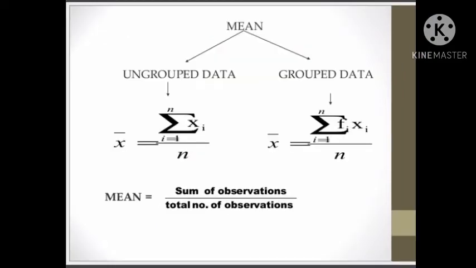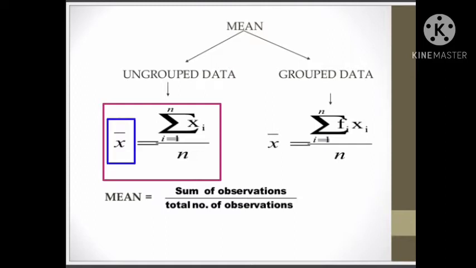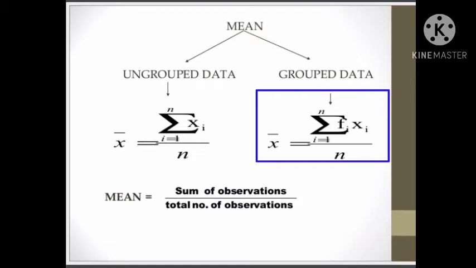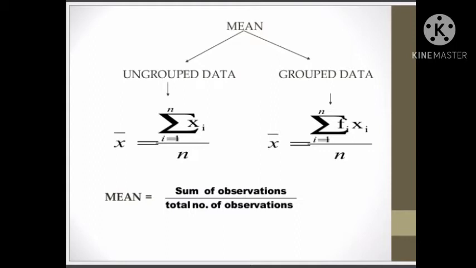Mean is divided into two parts. The first one is ungrouped data and the second one is grouped data. Formula for ungrouped data: x bar is equal to sigma i equal to 1 to n xi by n. Here x bar means arithmetic mean and n means number of observations. Sigma xi means sum of the observations. Formula for grouped data: x bar is equal to sigma i equal to 1 to n fi xi by n. Here fi means frequencies. And simply we can say mean is equal to the sum of the observations by the total number of observations.